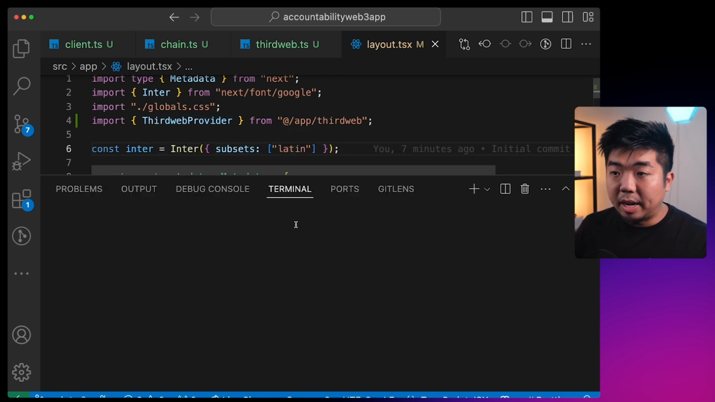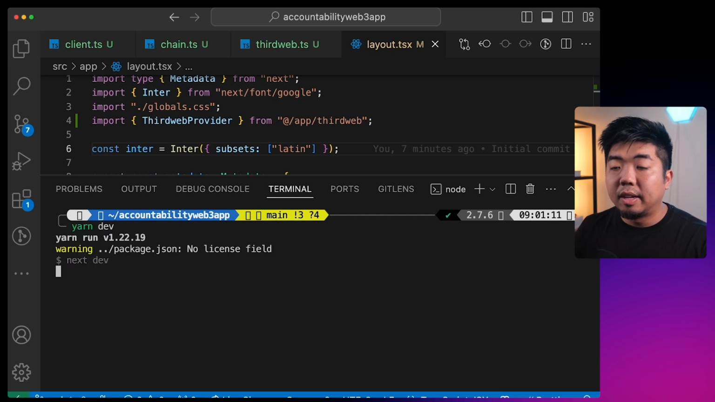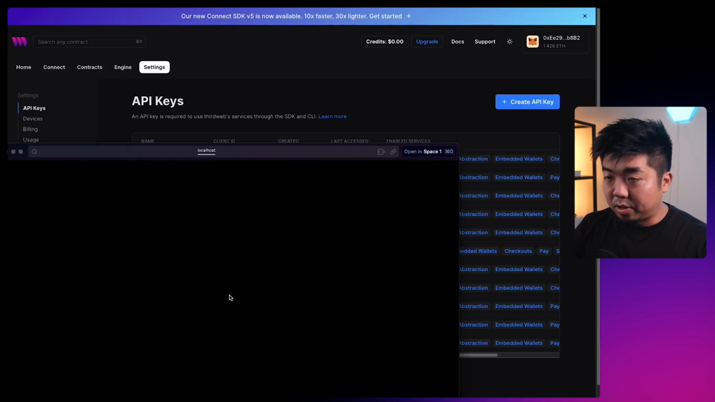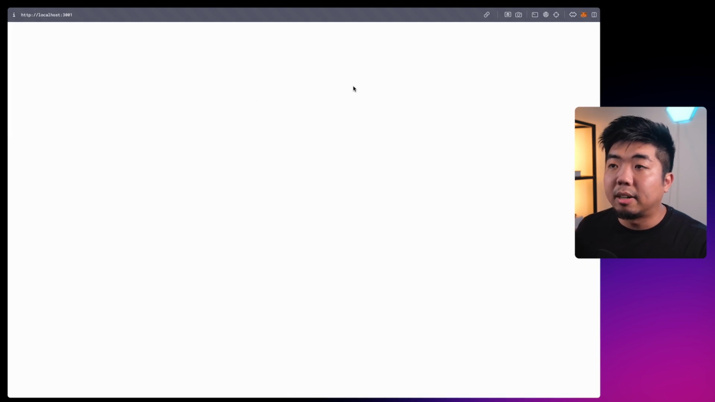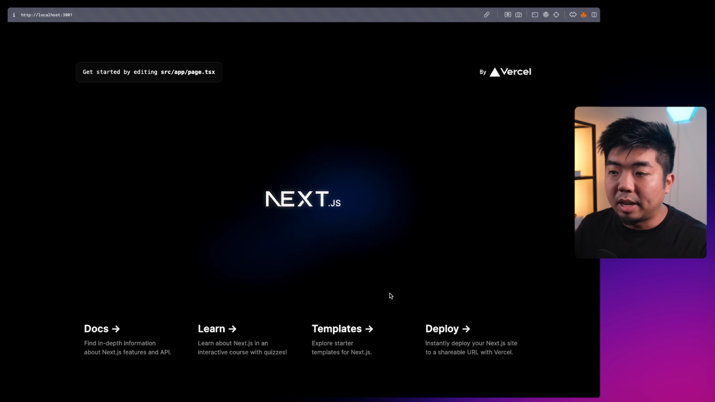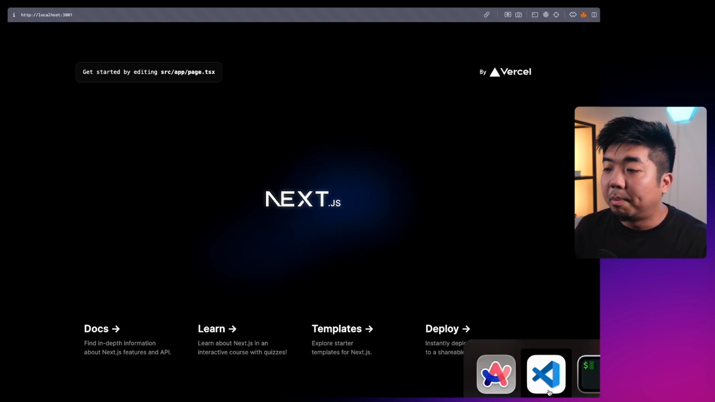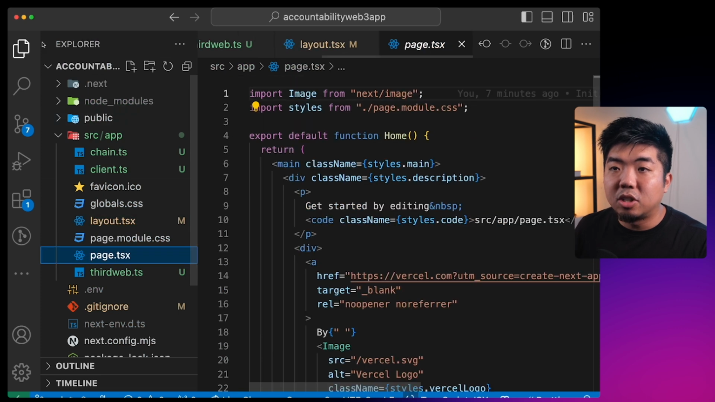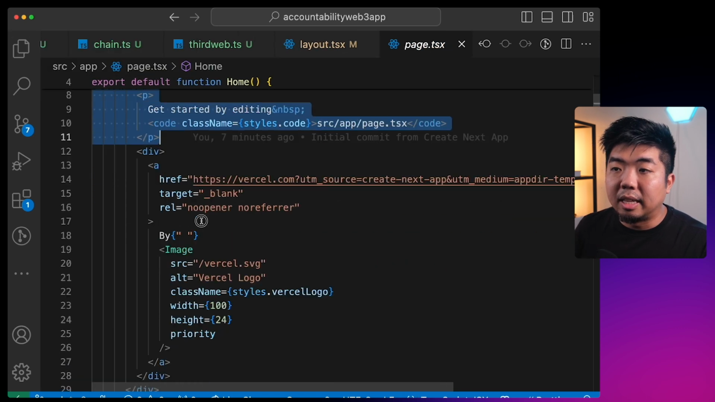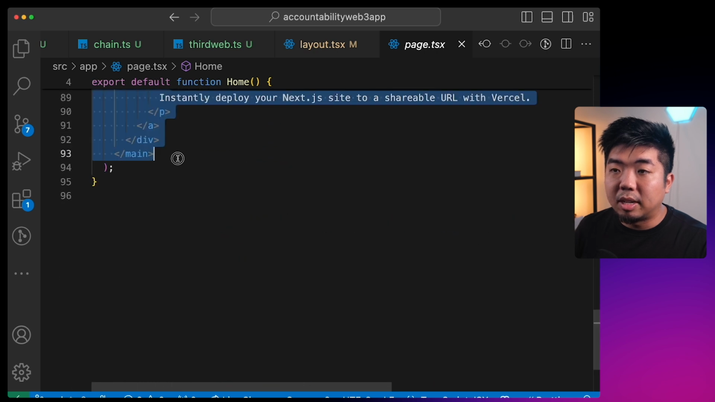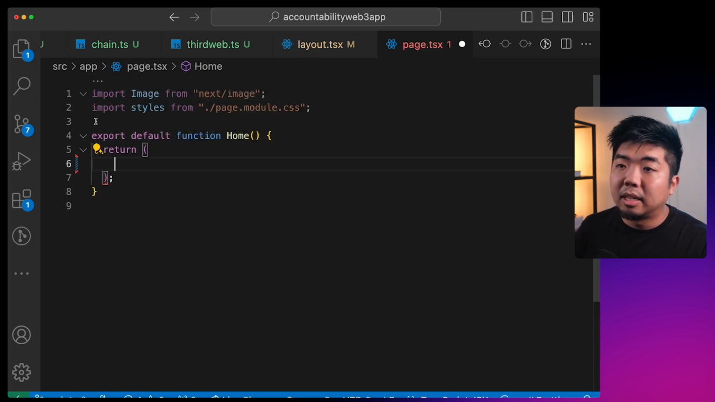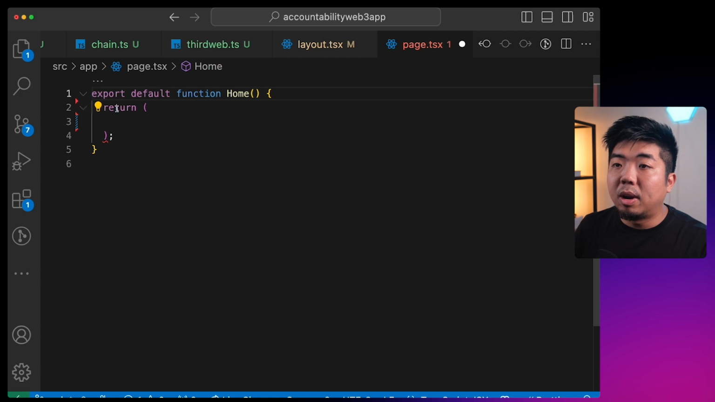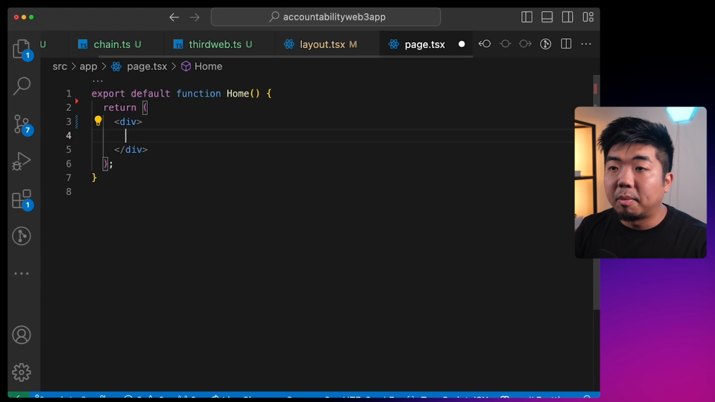So now if I open up my terminal and I run yarn dev, this should run our project locally, and we should see the boilerplate Next.js template. There we go. You can see this is what you get when you create a Next project. But we're going to come back to our code editor and remove all that. So I'm going to go to page, and I'm going to delete everything in this page. Let's just grab all this boilerplate code, delete it, and get rid of these imports as well. And we're going to create ourselves our accountability app.